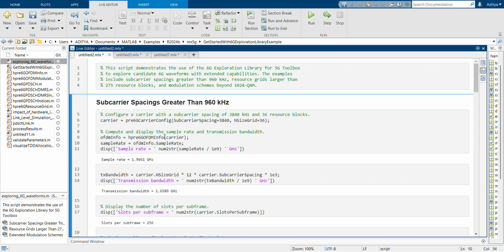Our goals include, first, evaluating waveform performance; second, simulating link level performance; and third, understanding the impact of hardware impairments like power amplifiers. So let's dive into the first part.